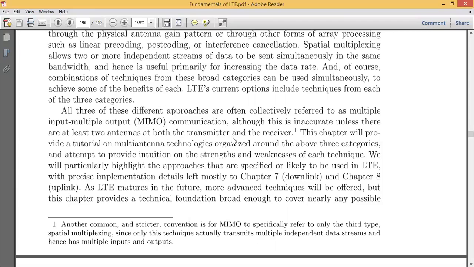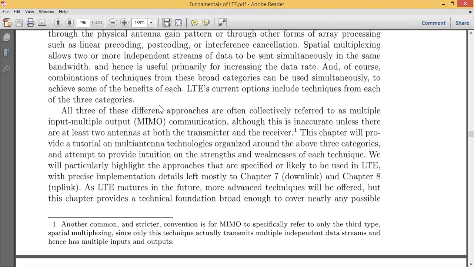But the problem here is that a MIMO system is not accurate unless there are at least two antennas, both at the transmitter and the receiver side. It means that your MIMO system does not work with a single antenna at both the transmitter and the receiver.